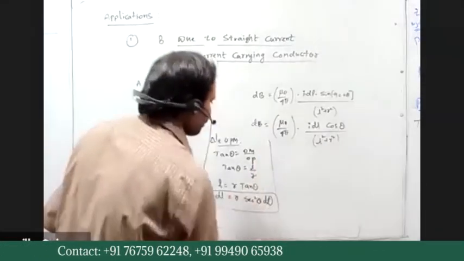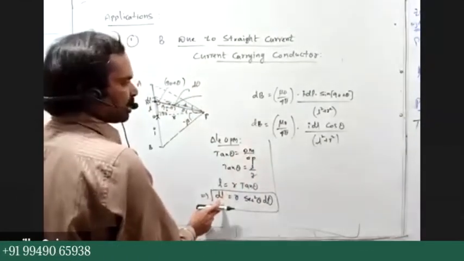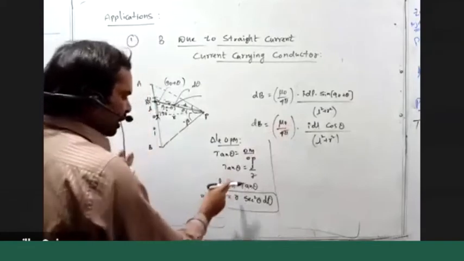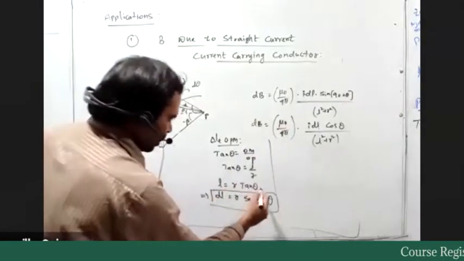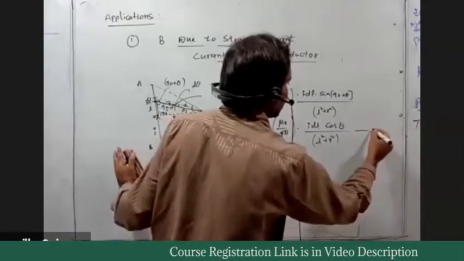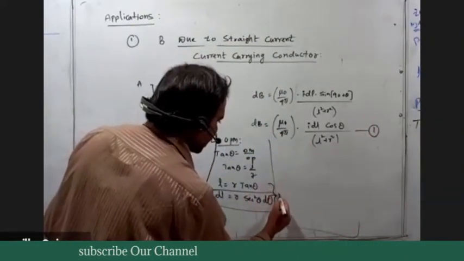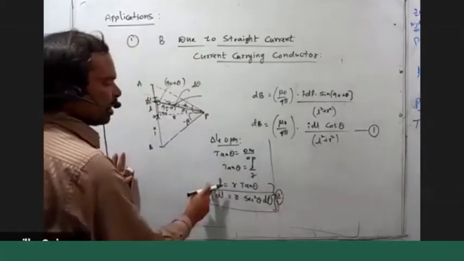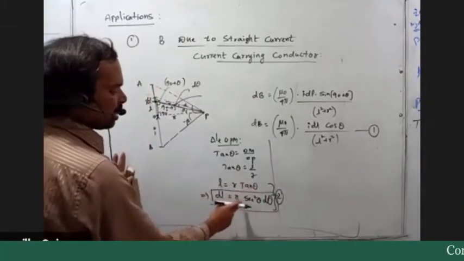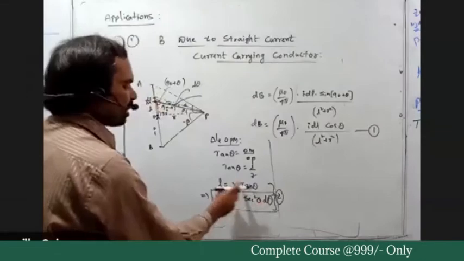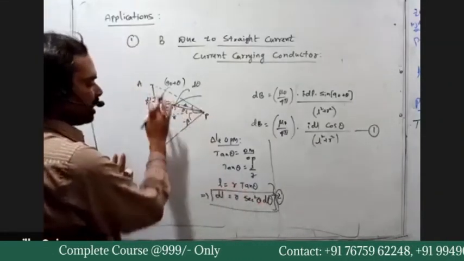Now I am going to substitute this dl value and L value. You can consider this as equation 1, and these two expressions as equation 2. L is equal to R tan theta and dl is equal to R secant square theta are the two expressions from this right angle triangle.